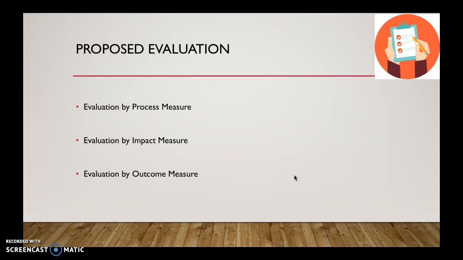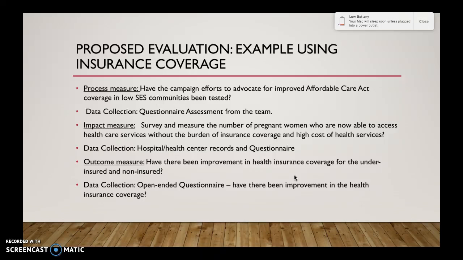Proposed evaluation. Process measure, impact measure, and outcome measure are the three levels of evaluation that we'll be using for these proposed interventions. Using insurance coverage as an example, the process measure here will evaluate this: have the campaign efforts to advocate for improved Affordable Care Act coverage in low SES communities been tested? Data collection is a questionnaire assessment from the team.